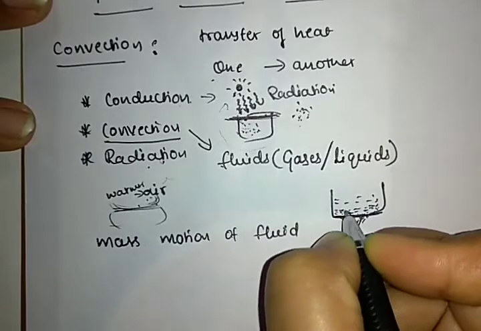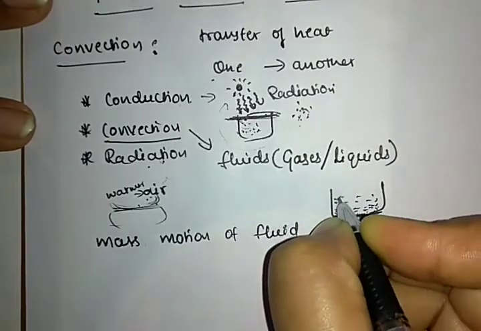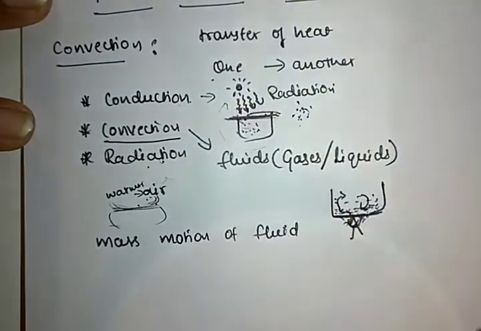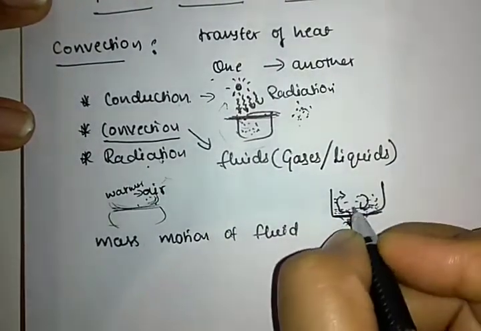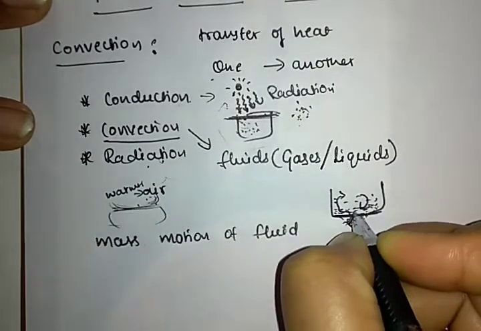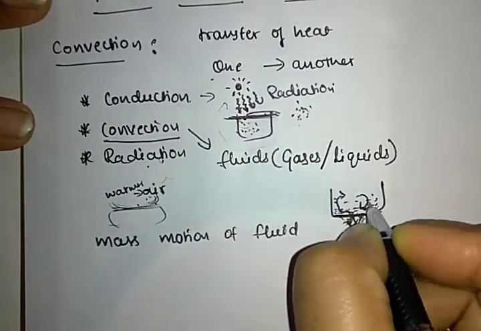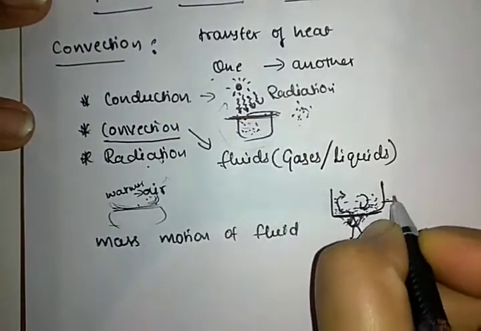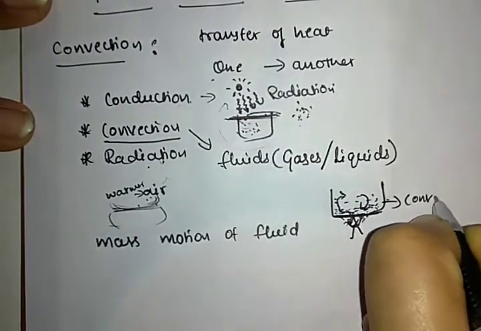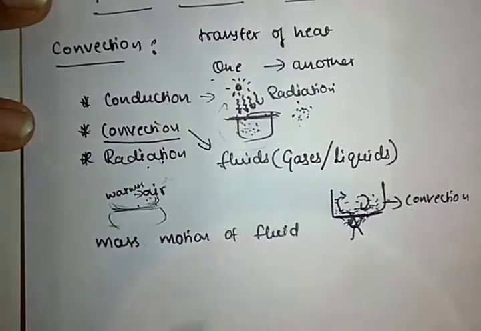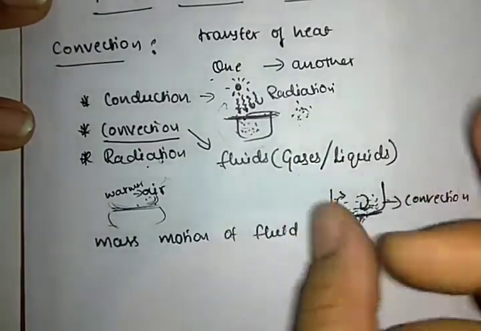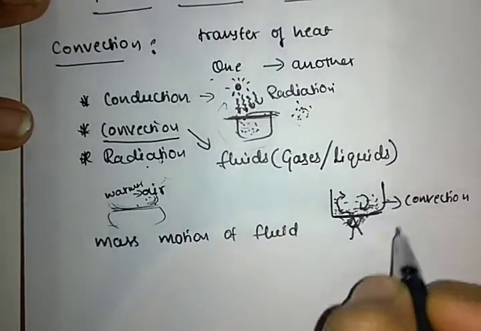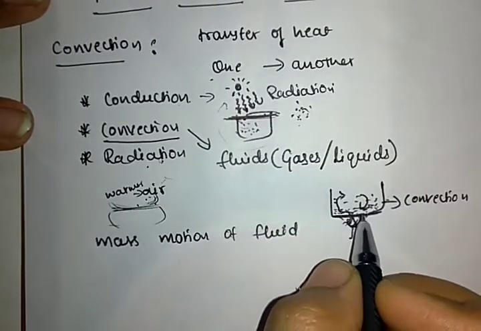Later on, this heated particle goes upwards and the cool water comes downward. This is a circular motion. In this process, convection will happen. Got it? This is how heat is transferred in the case of fluids.